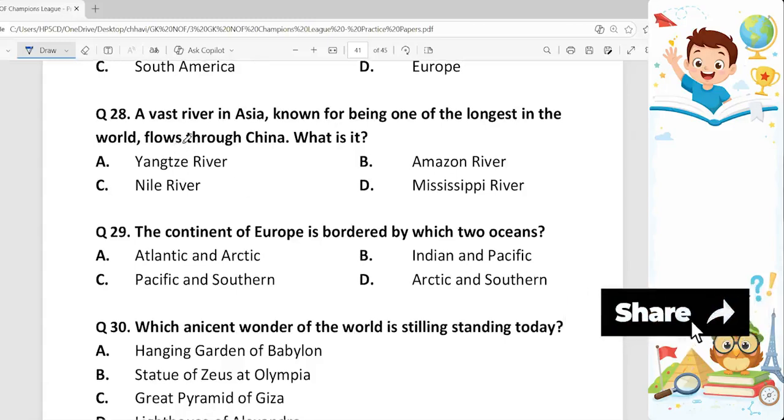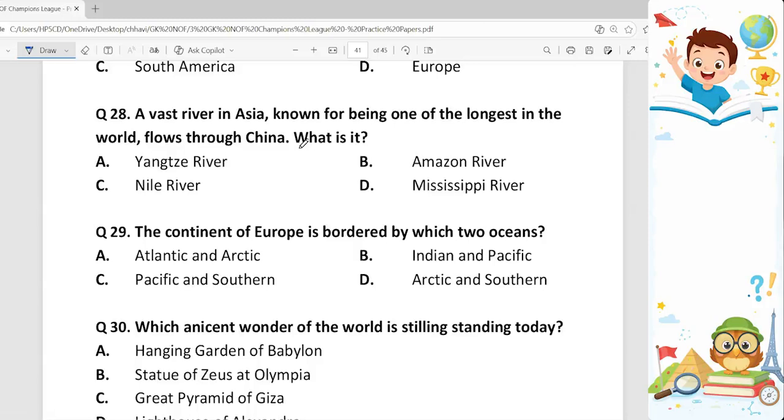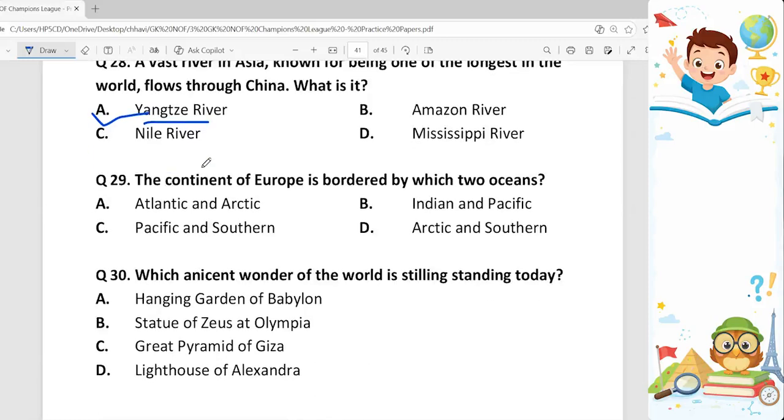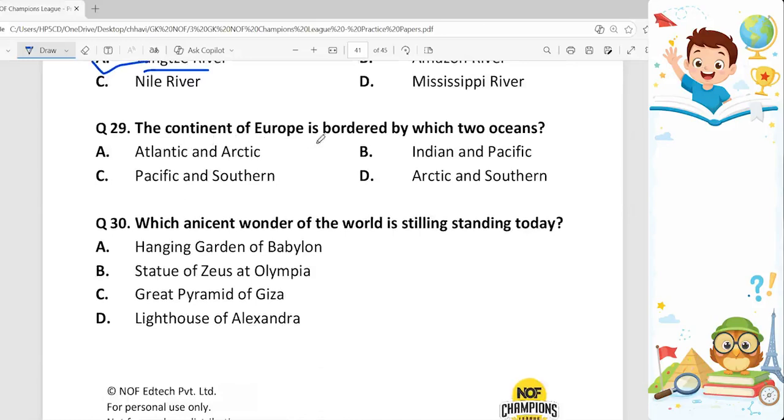28. A vast river in Asia, known for being one of the longest in the world, flows through China. What is it? So, which river flows through China? It is Yangtze River, option A. And it is the longest river in Asia and third longest in the world. Next, 29. The continent of Europe is bordered by which two oceans? So it is bordered by Atlantic Ocean to the west and Arctic Ocean to the north. So our correct option is option A, Atlantic and Arctic.